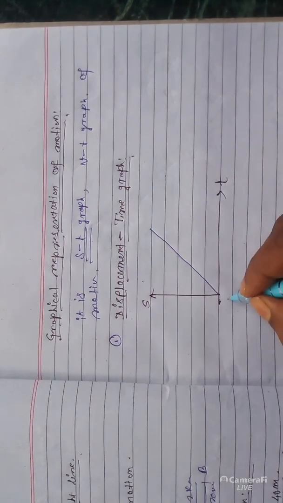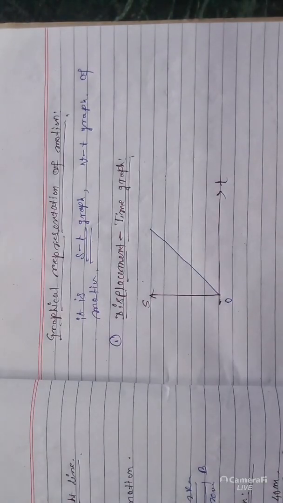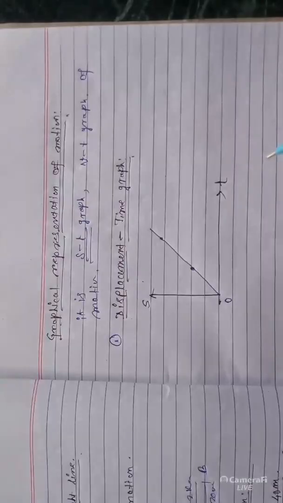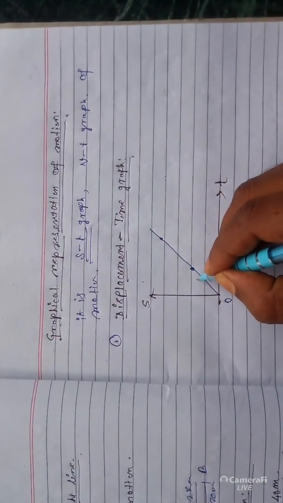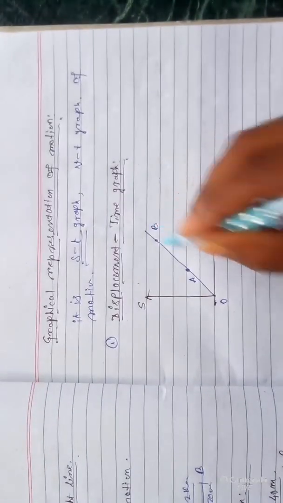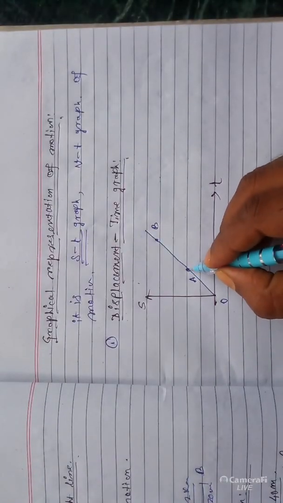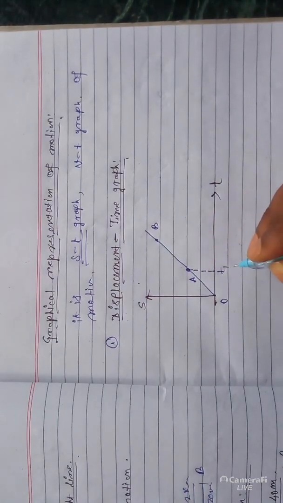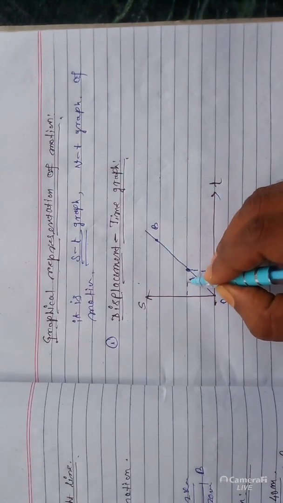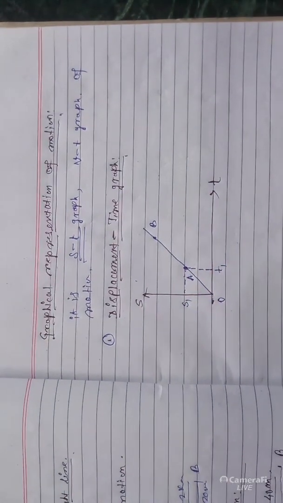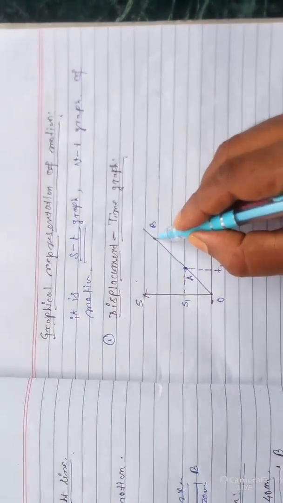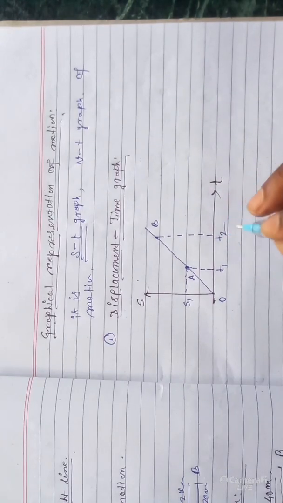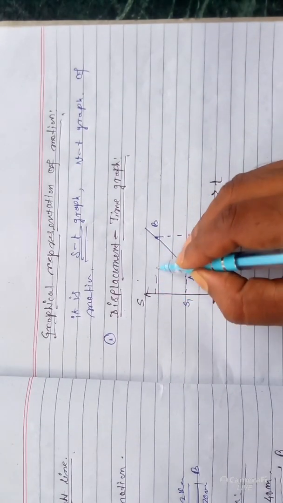Clear? So if the initial displacement is 0, take two points, this one A and this one B. Let the time at point A be t1 and the corresponding displacement s1. Similarly, for point B, the time is t2 and the corresponding displacement is s2.